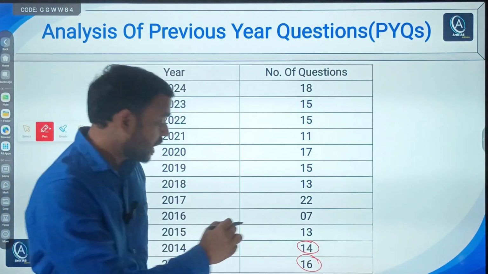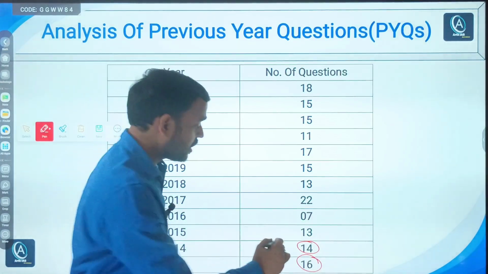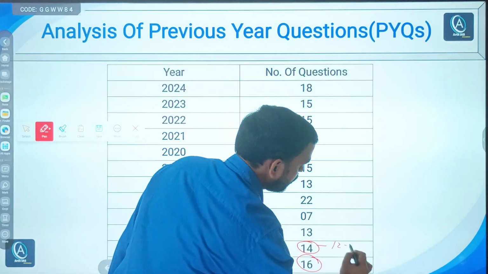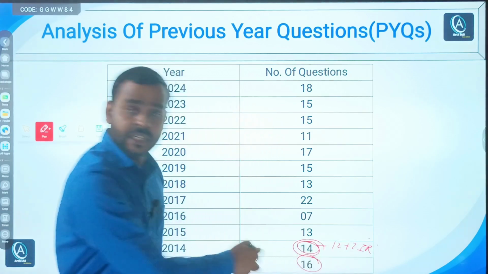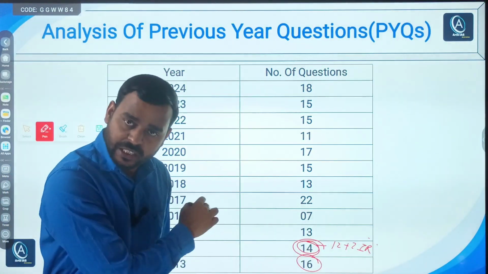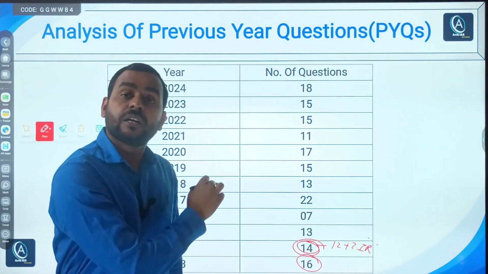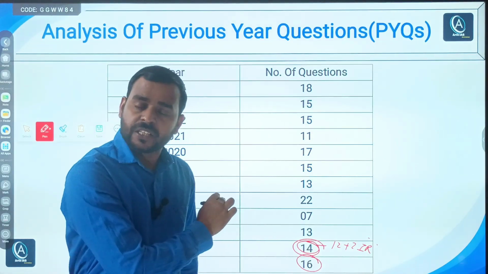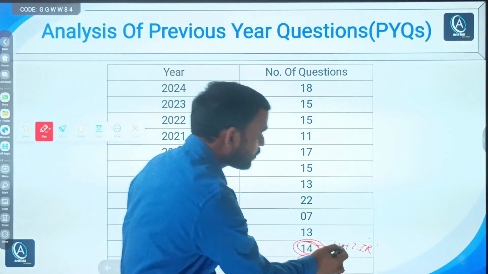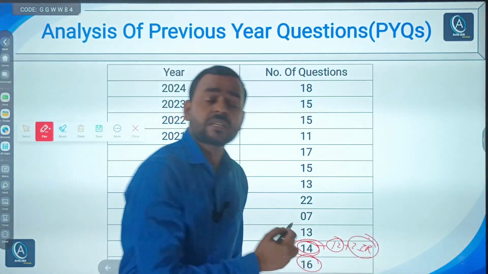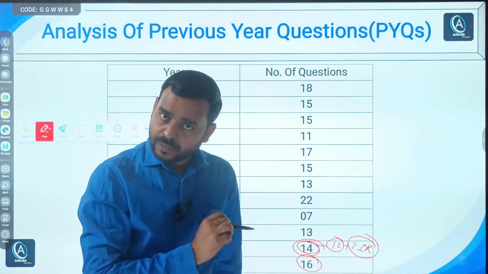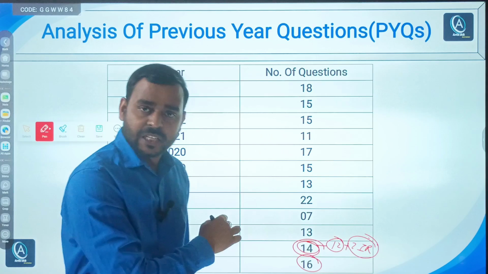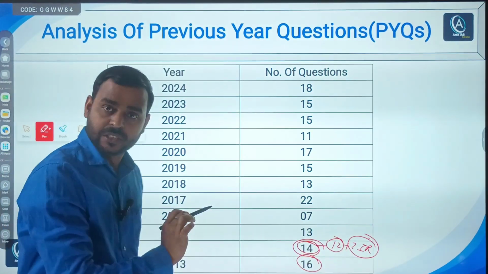Here I would like to tell you that actually from the polity section there were 12 questions, and 2 from IR. Combined, it has been written as 14 questions, but in this lecture we are discussing the questions of the polity section. That's why we will discuss only 12 questions. The remaining 2 IR questions will be done in another section, another topic of previous year question papers.